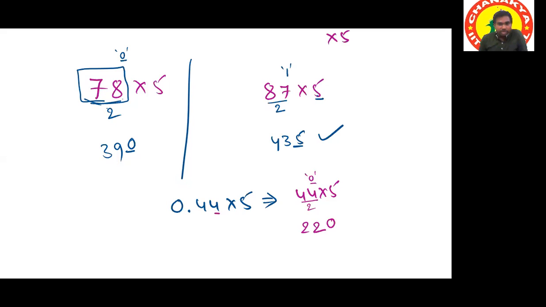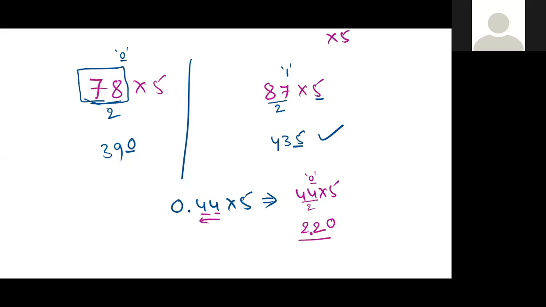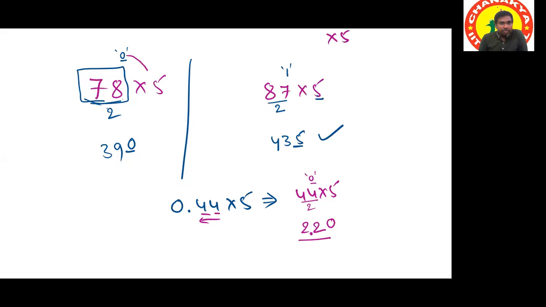Now keep the decimal point after 2 digits from the right side. So after 2 digits from the right side, it is 2.2. Whatever remainder we get, we have to multiply the remainder with this multiplier.